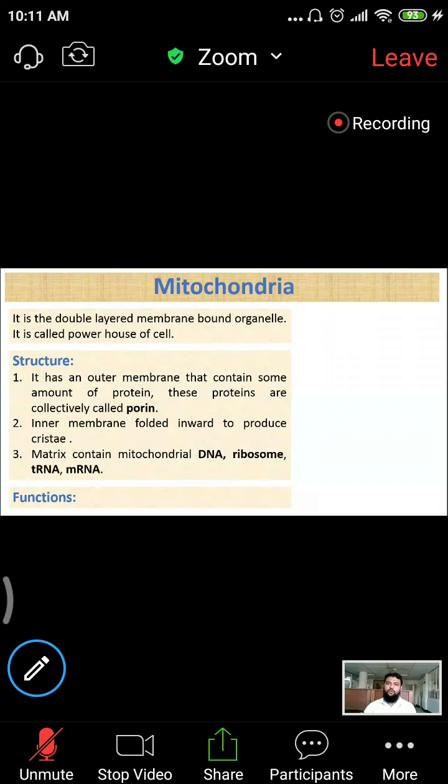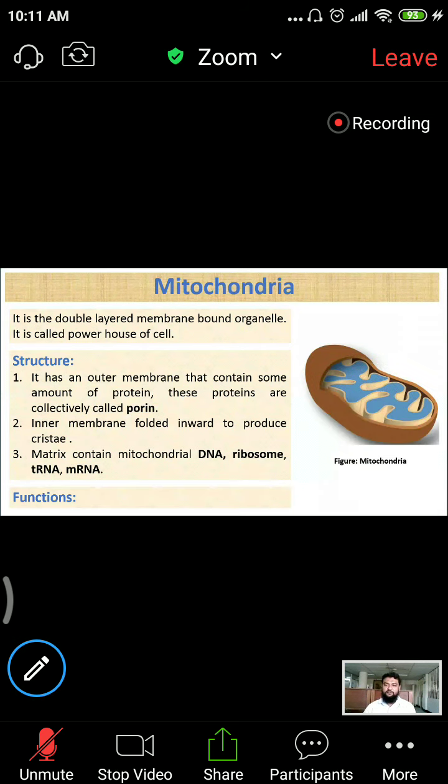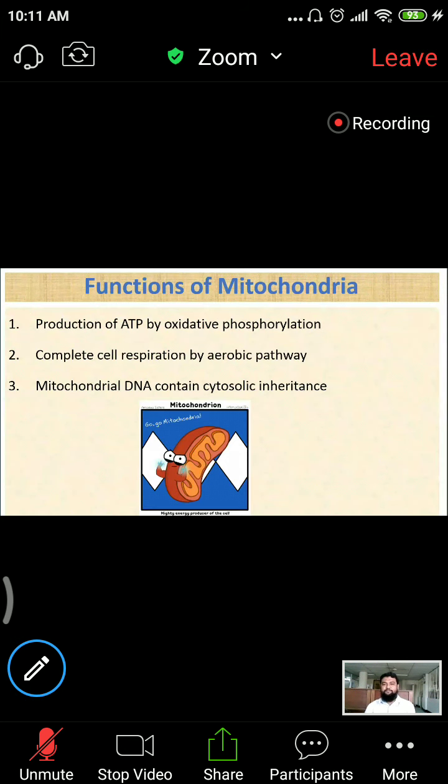The functions of mitochondria, I hope you know: production of ATP by oxidative phosphorylation, completion of cell respiration by aerobic pathway, and mitochondrial DNA contains cytosolic information. It is cytosolic inheritance. So these are mitochondria. It is called the powerhouse of the cell. I think you know it.